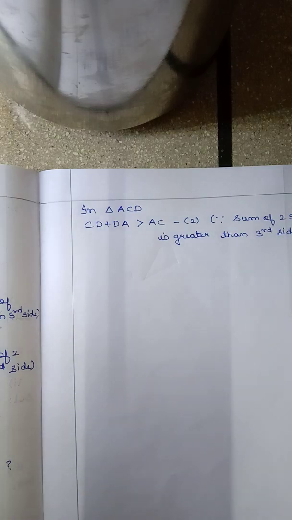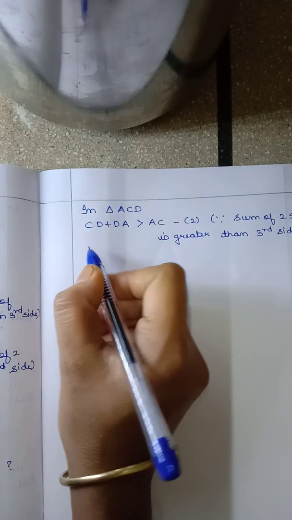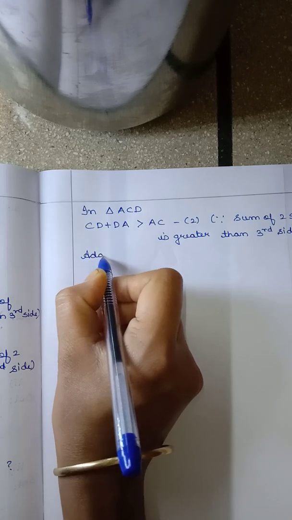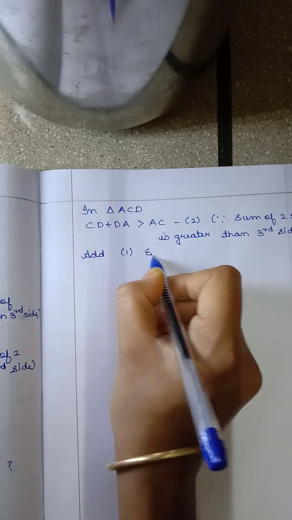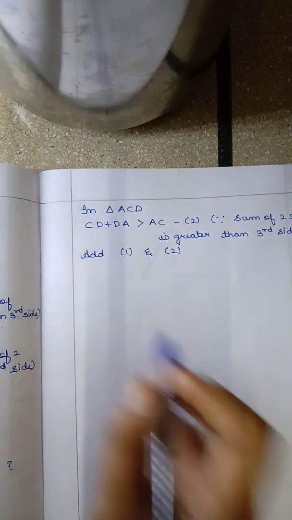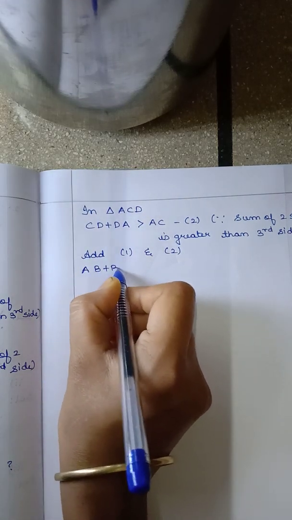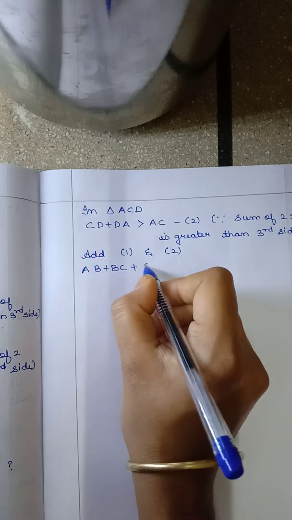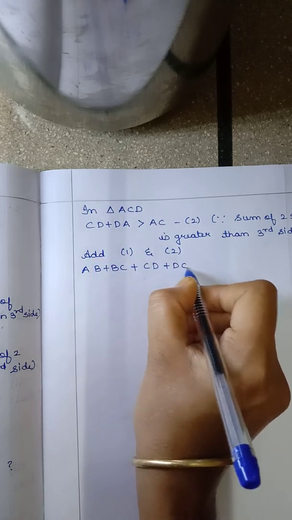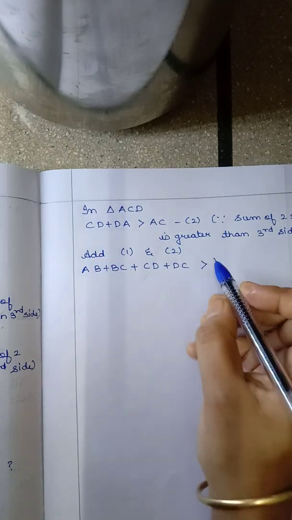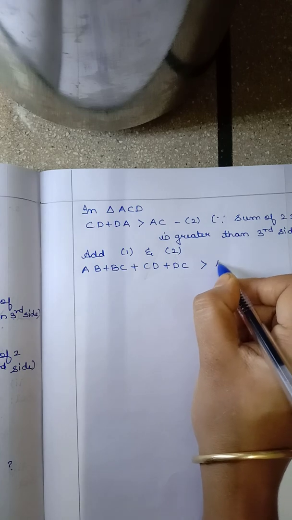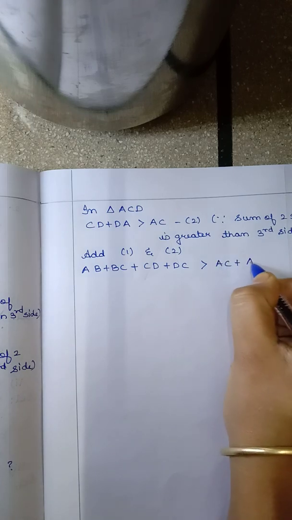Okay, now add equation 1 and 2. Okay, now you know how to add LHS to LHS and RHS to RHS. So in the LHS of the first equation we have AB plus BC, and in the LHS of the second equation we have CD plus DA. Greater than is in between both the equations, and in the RHS we have AC in the first and AC in the second also.